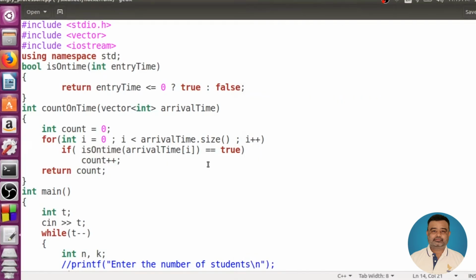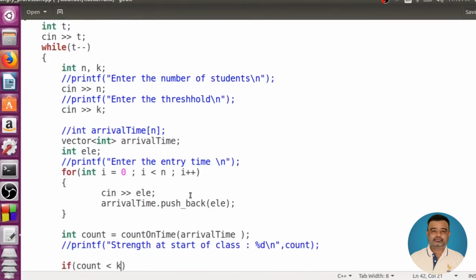Now, let us try to understand why we did this. There was a purpose for doing this. Now, I just try to modify this a little bit more. Instead of writing the function name directly here, telling that this is a function to be called, there will be a twist in this, wherein I'll be passing the function name as an argument, isOnTime. Remember, I'm passing the function name as an argument.